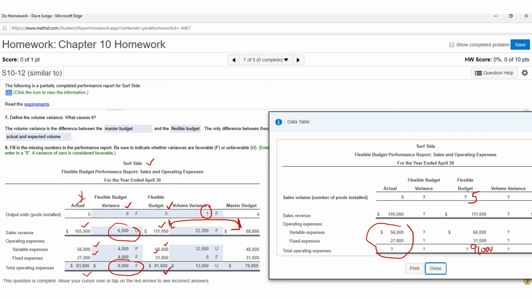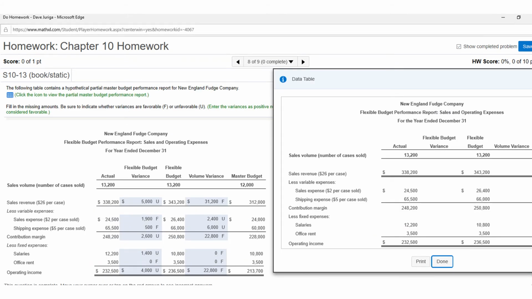Same thing on the expenses. You got 60,000 versus 48. Of course, you'd say unfavorable because, based on what you think is going to happen, it is more than the budget. That's 12,000 unfavorable, but again, unfavorable because of that volume. And of course, they use the exact same fixed cost, so there's no difference there. Okay, so that's how you put it together.